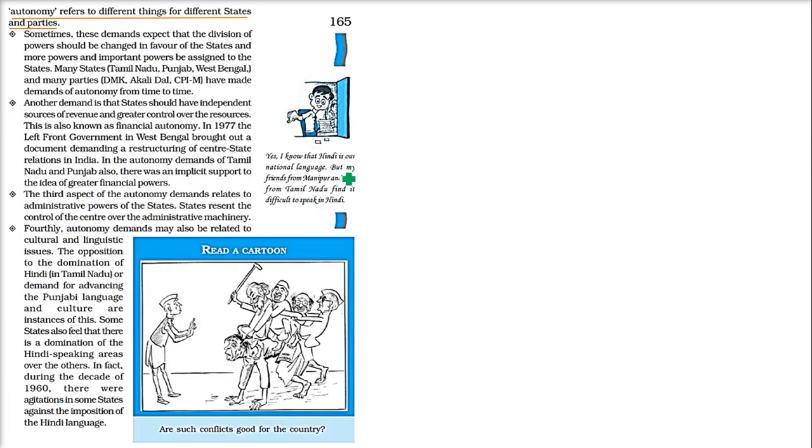Why is autonomy demanded? Why does the state want autonomy? What is the reason? See, it can be a different reason for everyone. Asking for autonomy can mean something different for you, for me, for a political party, for any civil society. So autonomy means different things for different people. For example,